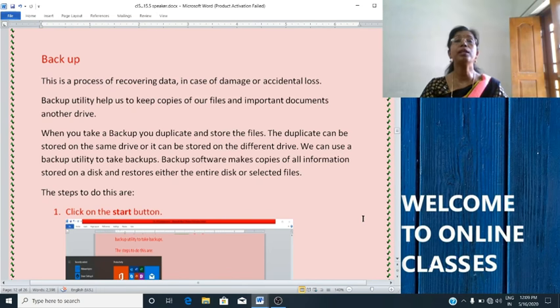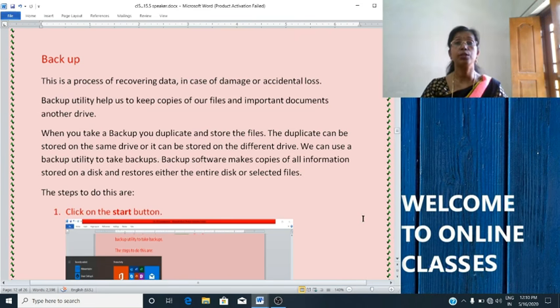We can use a backup utility to take the backups. Backup software makes copies of all information stored on a disk and restores either the entire disk or the selected files in another place so that we can protect our data. Okay. Now let's see how to take a backup.